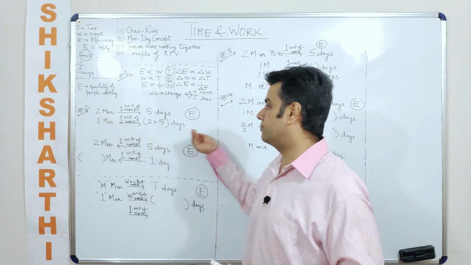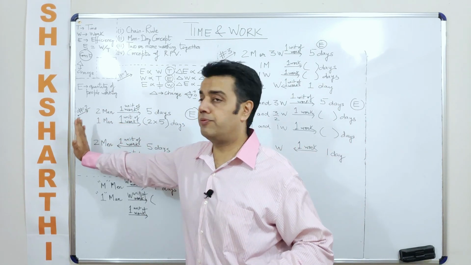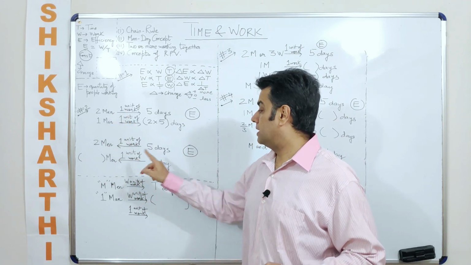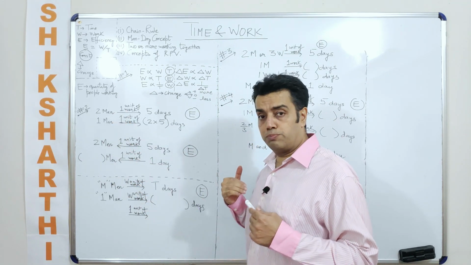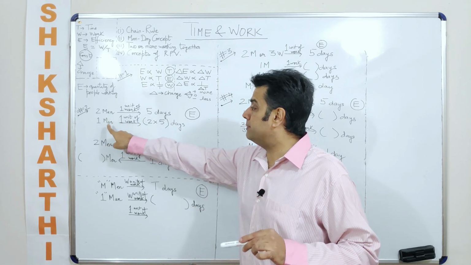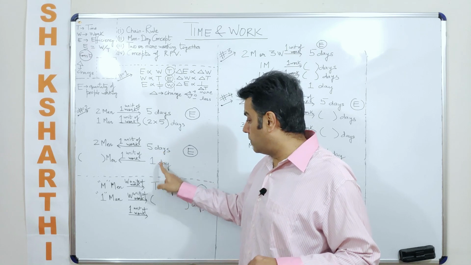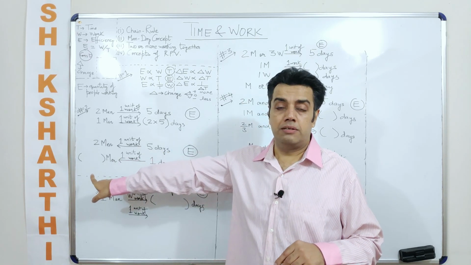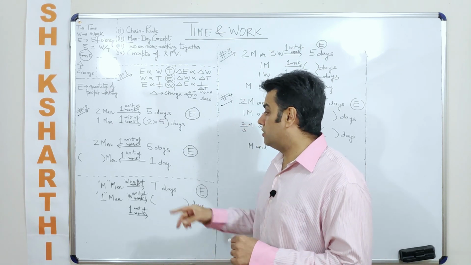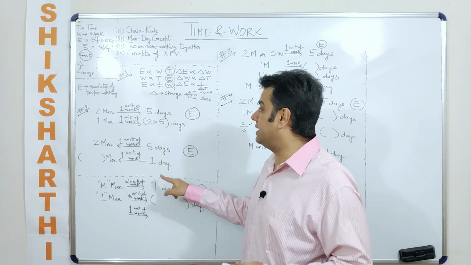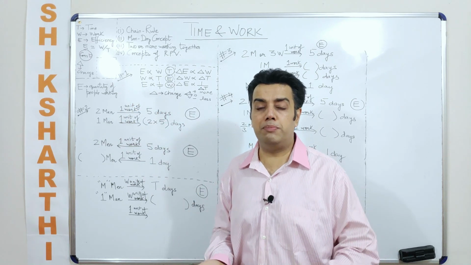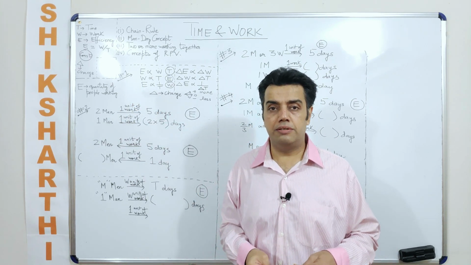So this was one side of it. Now I want to go to the other side of it, the statement remaining the same. Here we were asking how many days would 1 man take. Here we are talking about how many men 1 day requires. So the concept still remains the same. When you are reducing the number of days, naturally you need to increase the number of people to increase the total efficiency.